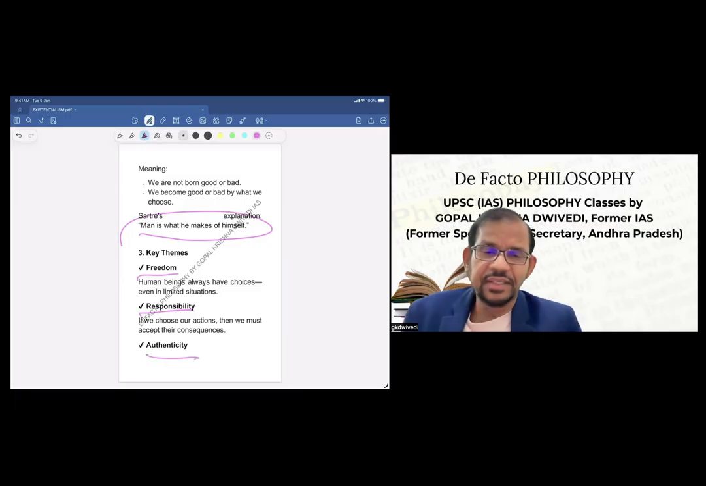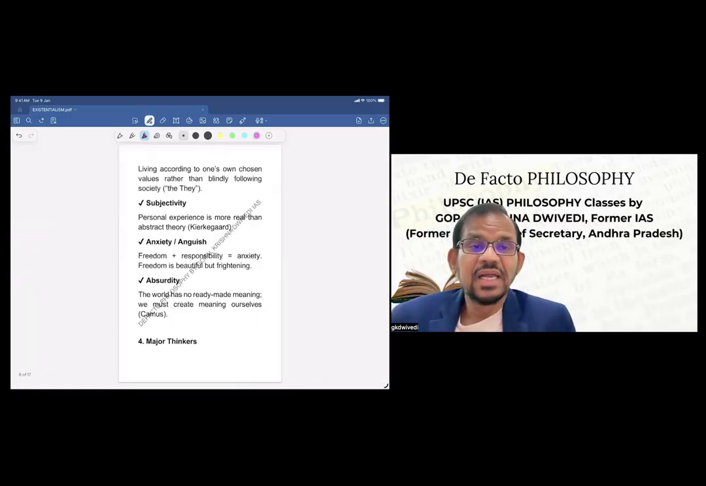Third is authenticity. What is authenticity? Living according to one's own chosen values. So this is authenticity, rather than blindly following the society. So this is very simple. If somebody's life is authentic, it means he is living as per his own chosen values or plan or alternate.